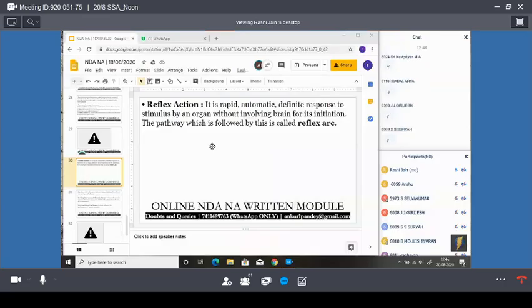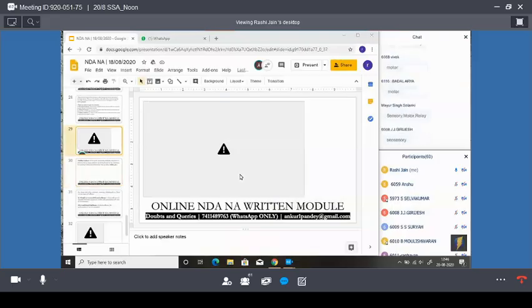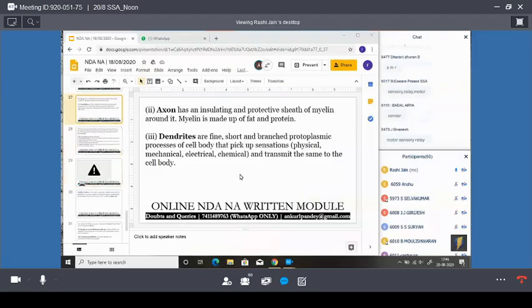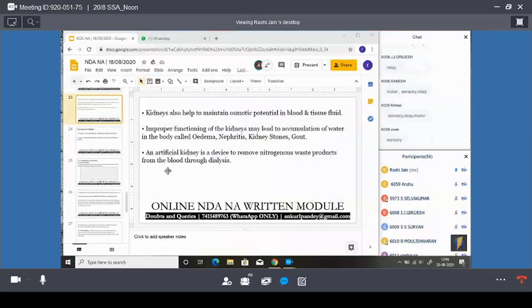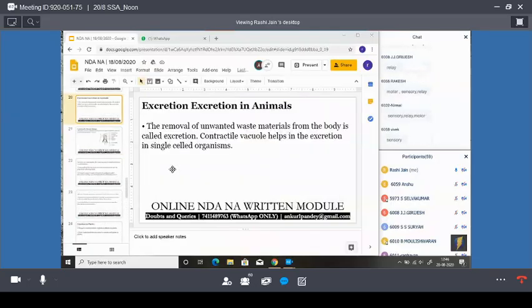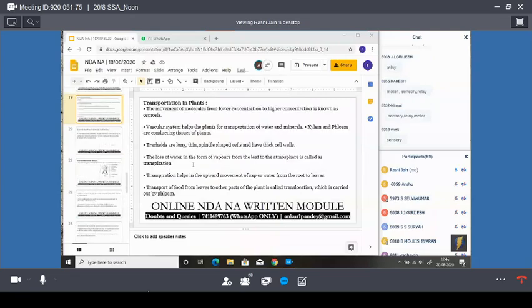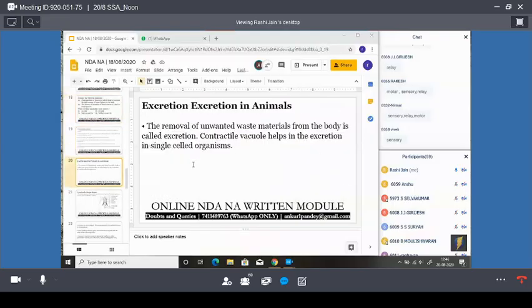The three types of neurons, guys. Motor, sensory and relay neuron. Clear? Then what is translocation?